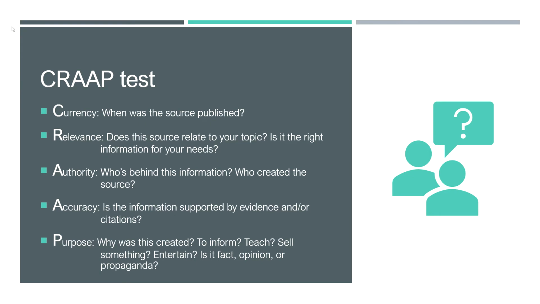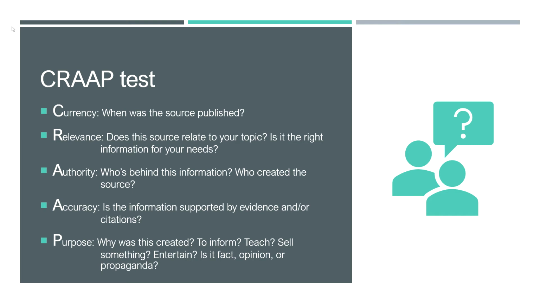Currency: how recently was your source published? The importance of this question varies. In recent news, information about the COVID-19 virus is changing rapidly, and an article from even last week might not be current enough. But doing academic research on a historical event, sources could be a few years old and still have reliable information. Relevance: does this source relate to your topic, and is it at a reading level you can understand? Authority: who's behind this information?